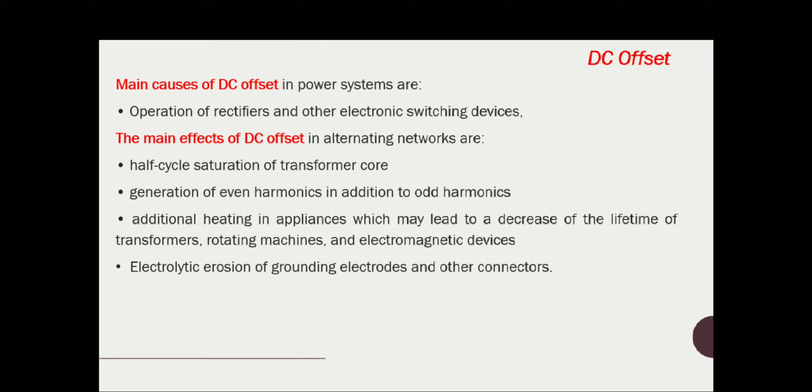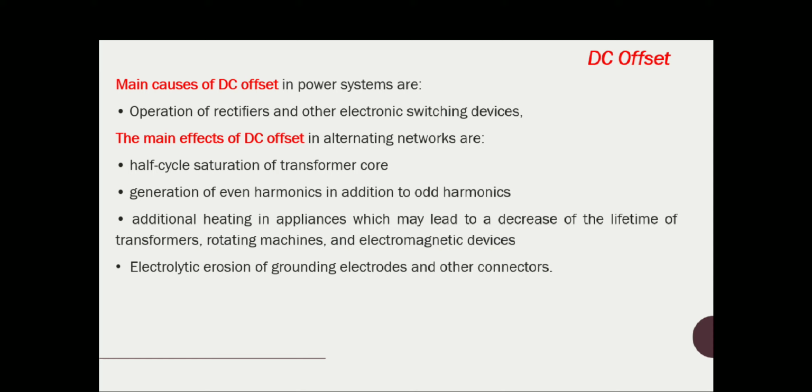The main effects of DC offset are half cycle saturation of the transformer core and generation of even harmonics in addition to the odd harmonics. It may also cause additional heating in appliances, which may decrease the lifetime of transformers, rotating machines and electromagnetic devices.